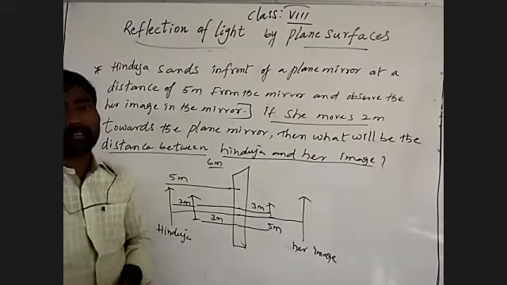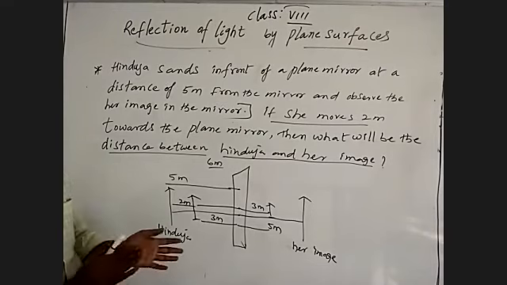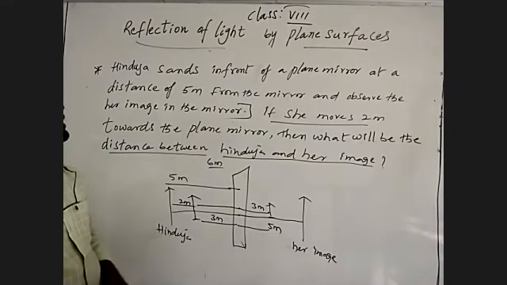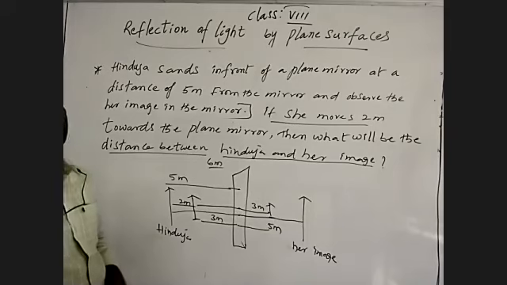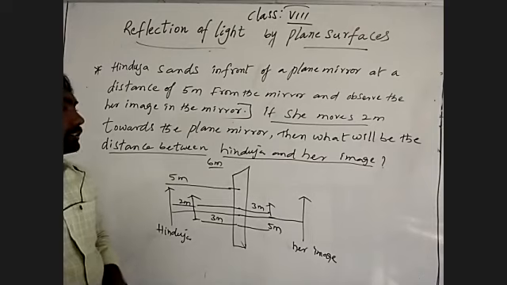See this, what we learned: reflection of light by a plane surface. We learned the properties of the plane mirror, how images are formed, and how reflection by plane surfaces takes place. So this is our lesson.